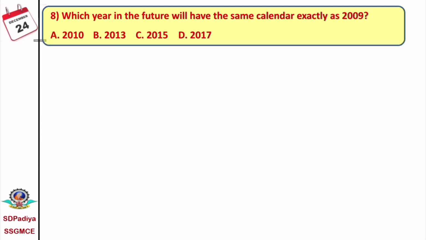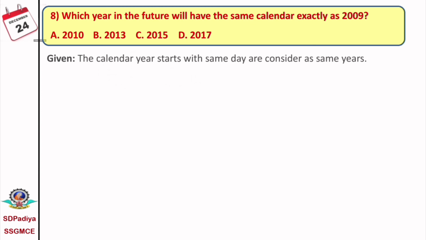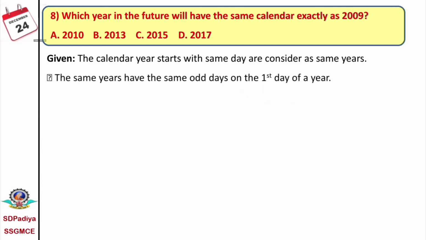The next question: which year in the future will have exactly the same calendar as 2009? The 4 options given are 2010, 2013, 2015 and 2017. The years whose calendar starts with the same day are considered the same years. Therefore, here first we have to calculate the odd days on the first day of a year. That is, for 2009, we have to calculate the odd days on the 1st January 2009.